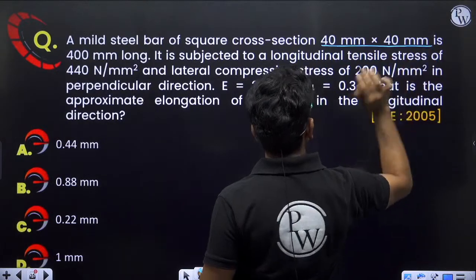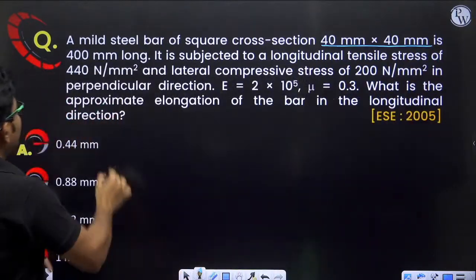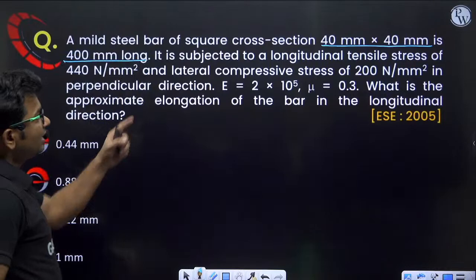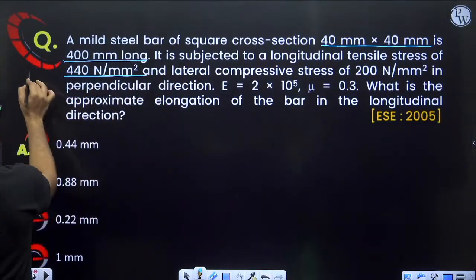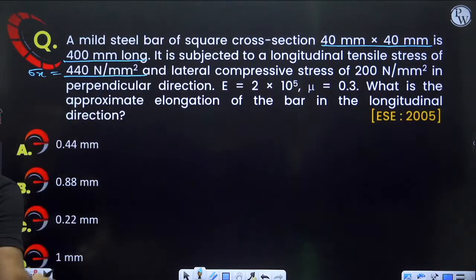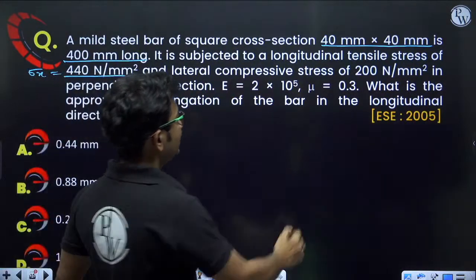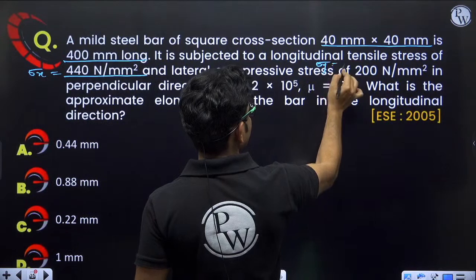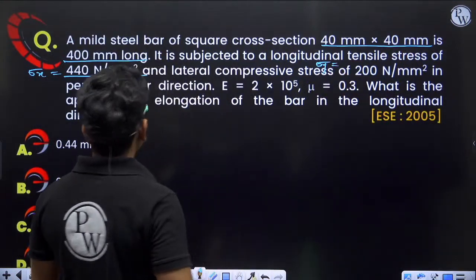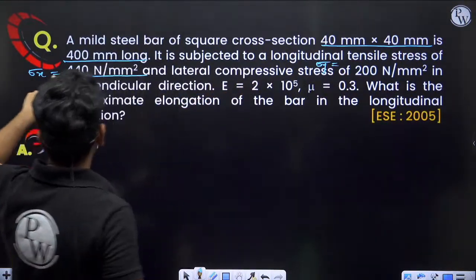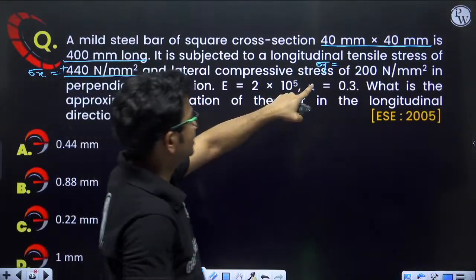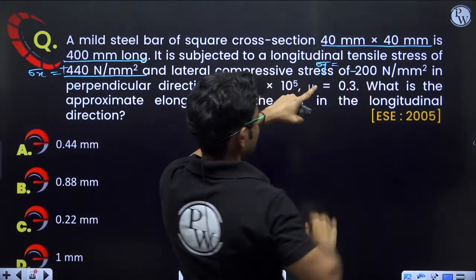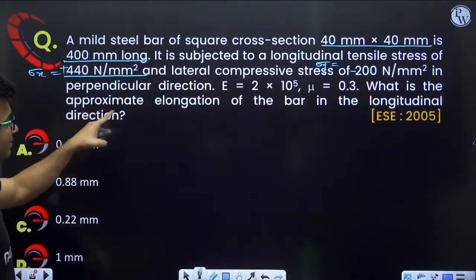So cross section is 40 mm into 40 mm, is 400 mm long. So this is the length. It is subjected to a longitudinal tensile stress, let us say sigma x, and lateral compressive stress, let us say this is sigma y. This is tensile stress, so I'll put positive here. This is compressive stress, I'll put negative here, minus 200 Newton per mm square in perpendicular direction.